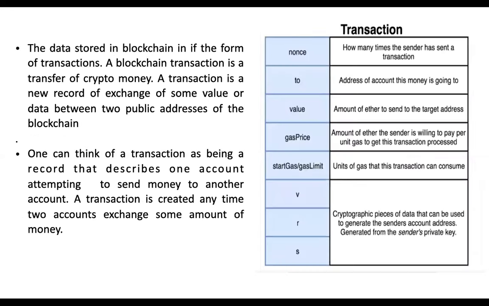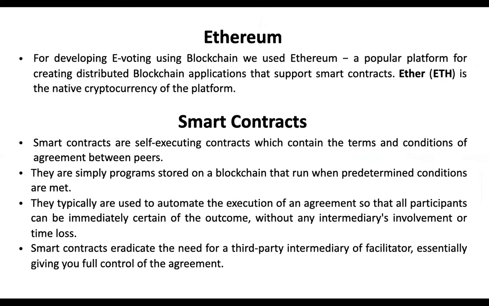Now since we know it is a distributed ledger, ledger means recording of transactions. So basically there is a very important property of transactions in the blockchain. Now we are using the Ethereum platform. Ethereum is basically a platform created by Vitalik Buterin to create such decentralized applications, and its main currency is Ether, and Ether can be seen in the crypto lists. So we will use this Ethereum platform and create an online voting system that will be using blockchain.